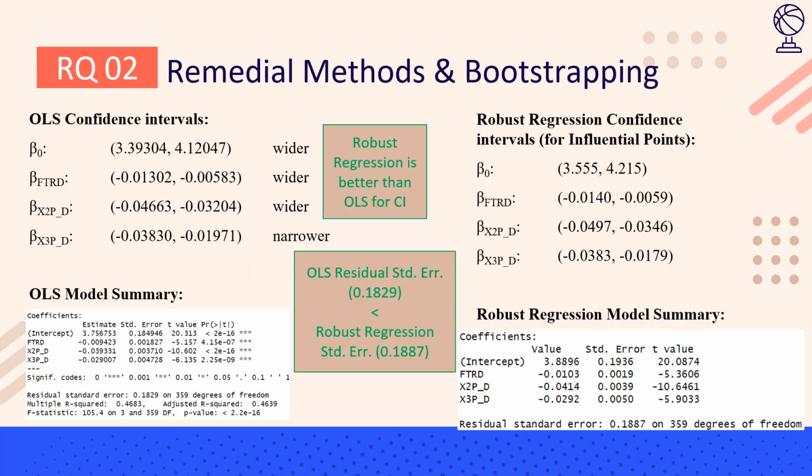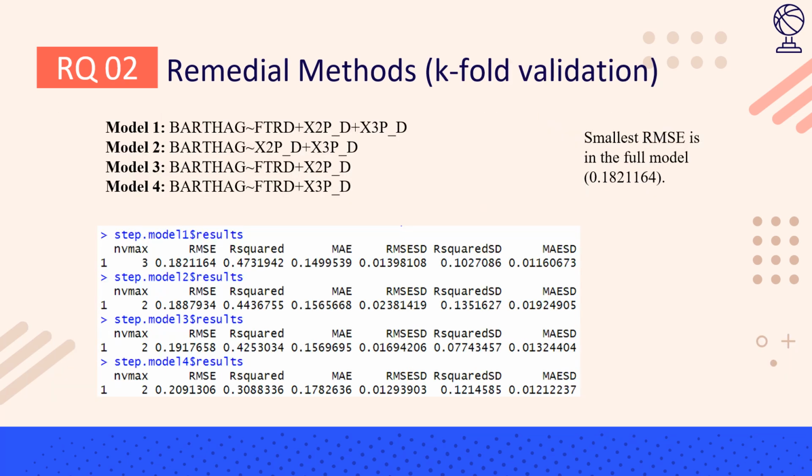And then for the remedial methods and bootstrapping, I used a robust regression, and the robust regression was more narrow for the confidence intervals for several of the betas, but the overall residual standard error for the robust regression was slightly larger than the original least squares residual, and so I chose to just keep the ordinary least squares model for any sort of testing. In order to look at the predictive power, I compared several of the models, and the original model with all 3 predictors had the best predictive power.